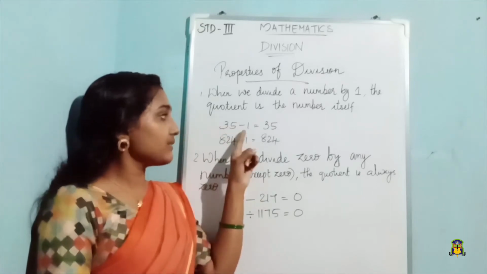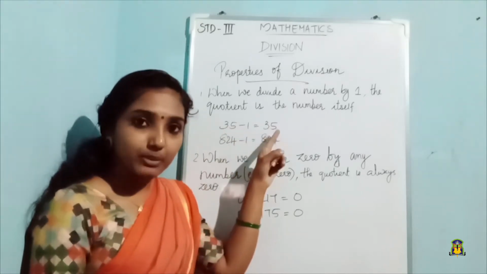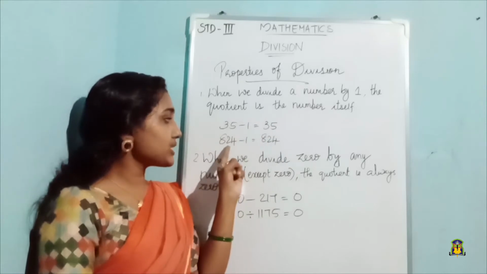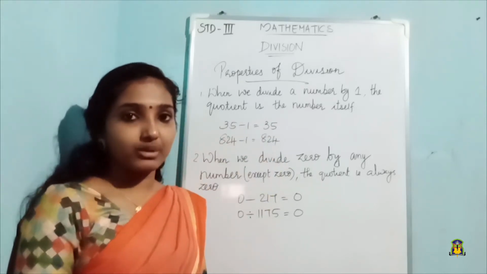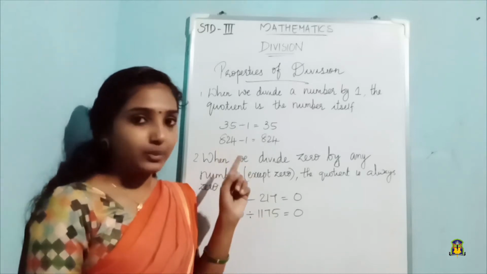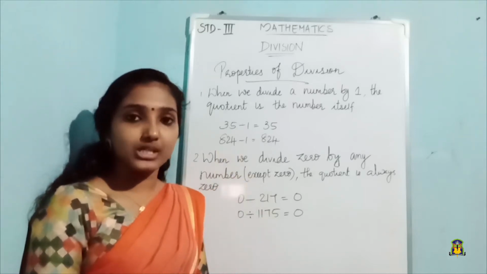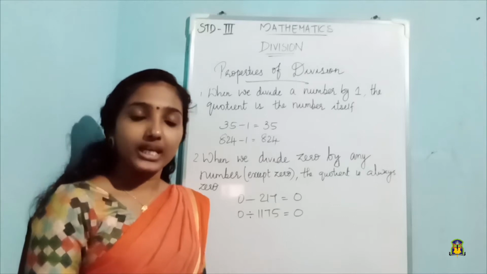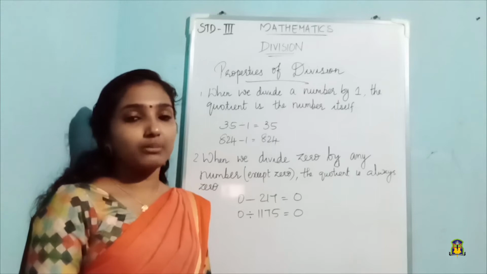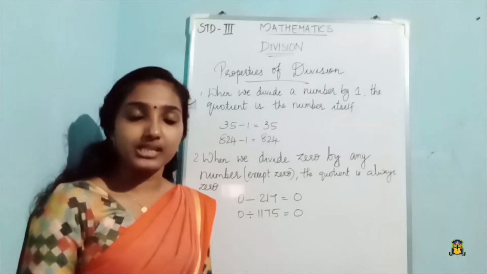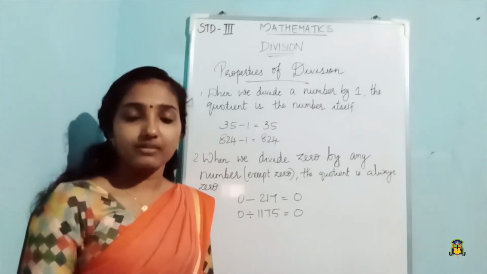When 35 is divided by 1, the answer will be 35. 824 divided by 1, the answer will be 824 itself. Whether it is a 1-digit, 2-digit, 3-digit or any number, when it is divided by 1, the answer will be that number itself. So this is the first property in division.